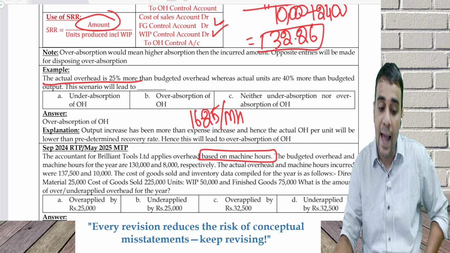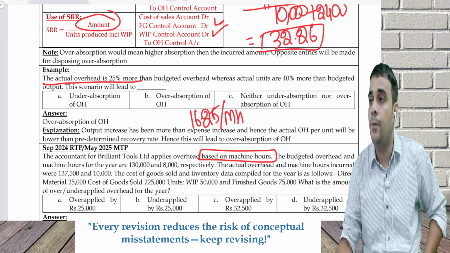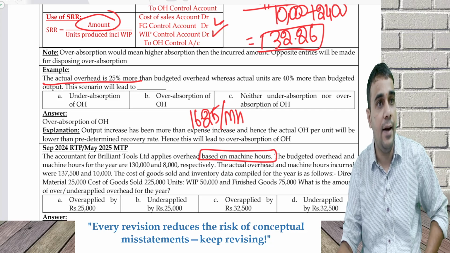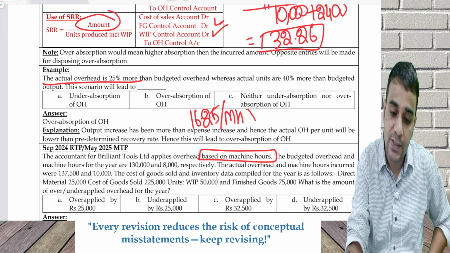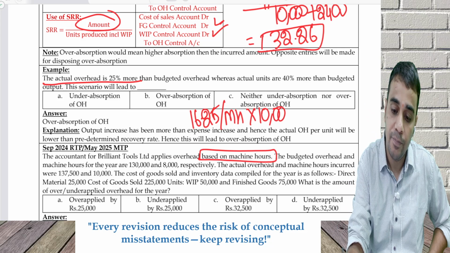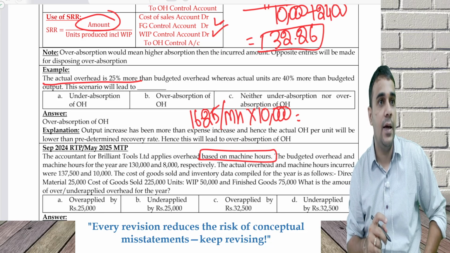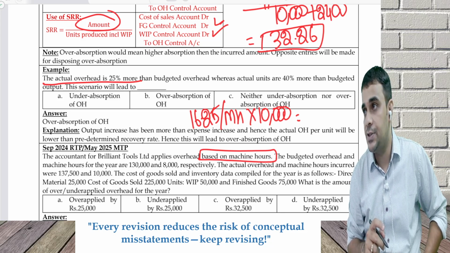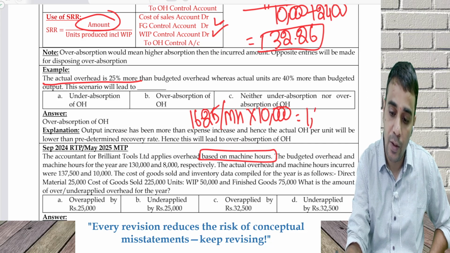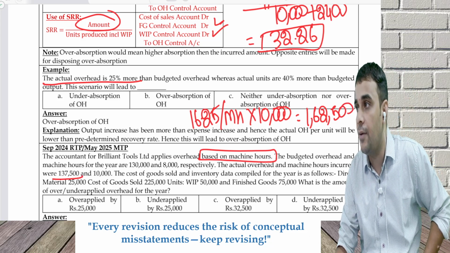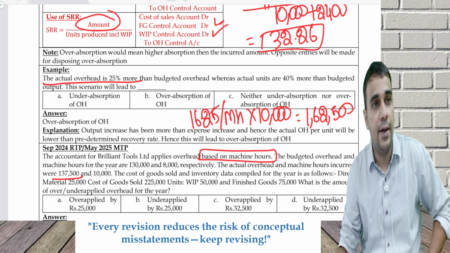Then they are saying actual overhead and machine hours incurred were 137,500 and 10,000. So my recovery is 16.25 into 10,000. Every machine hour I have recovered 16.25. So I have recovered 162,500 and I have incurred 137,500.